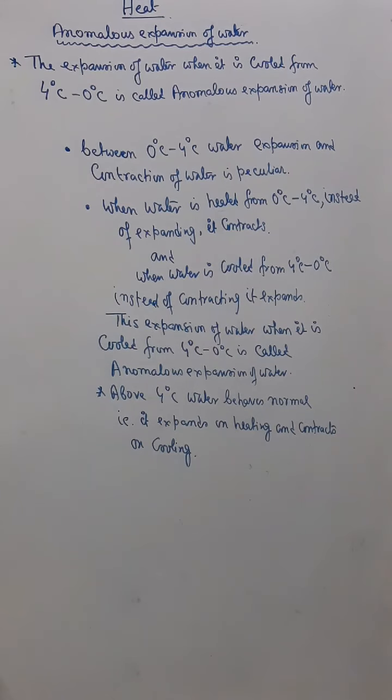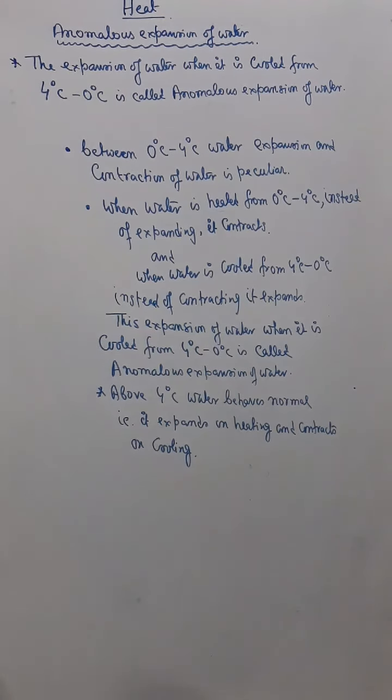Now, in class 8, you have already studied about anomalous expansion. The word anomalous means peculiar. So peculiar behavior, that we call anomalous behavior. Now what is anomalous expansion?